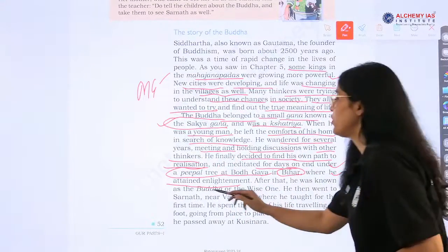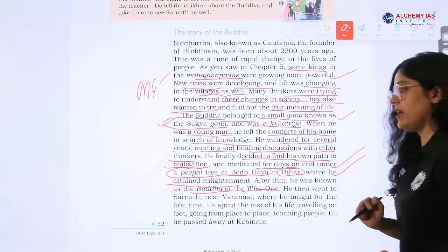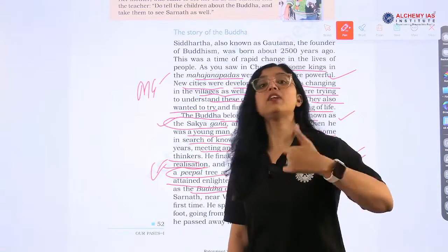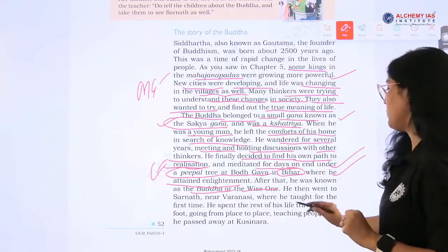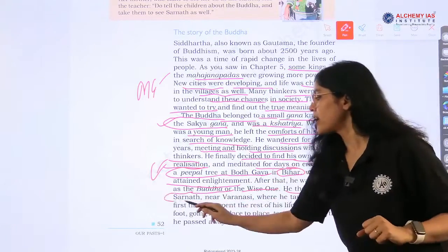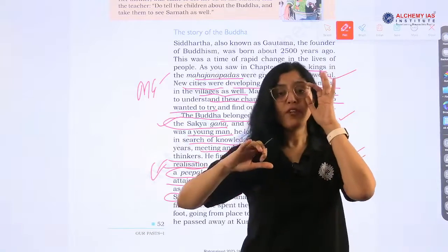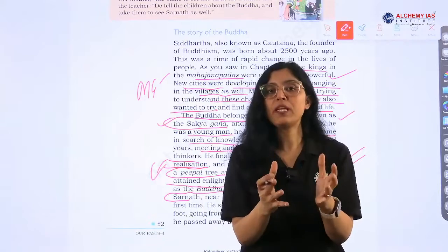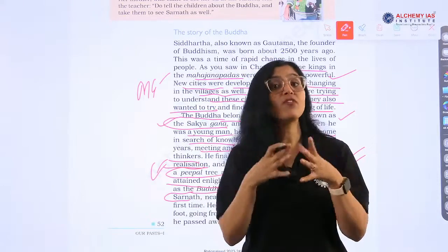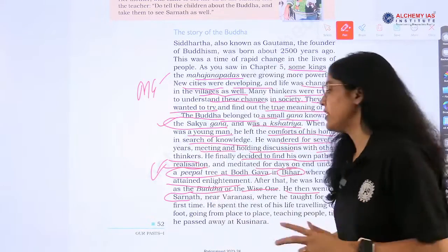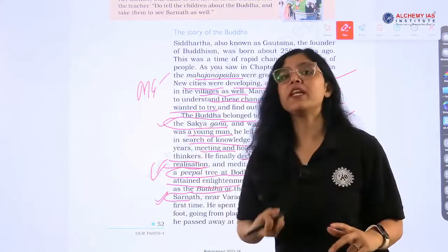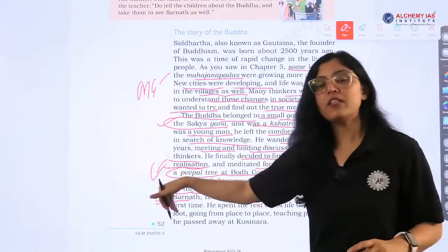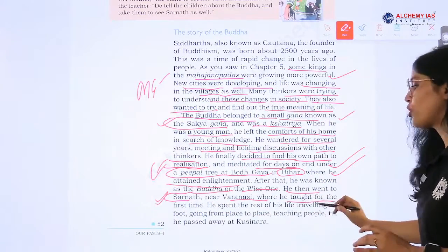After that, he was known as Buddha or the Wise One, and also as Shakyamuni. These are the names given to him. He then went on to Sarnath, where he gave his first sermon. This was the place where he taught his disciples for the very first time. This information is very, very important. It is called Dharma Chakra Parivartana. Sarnath is in Varanasi, where he taught for the first time.